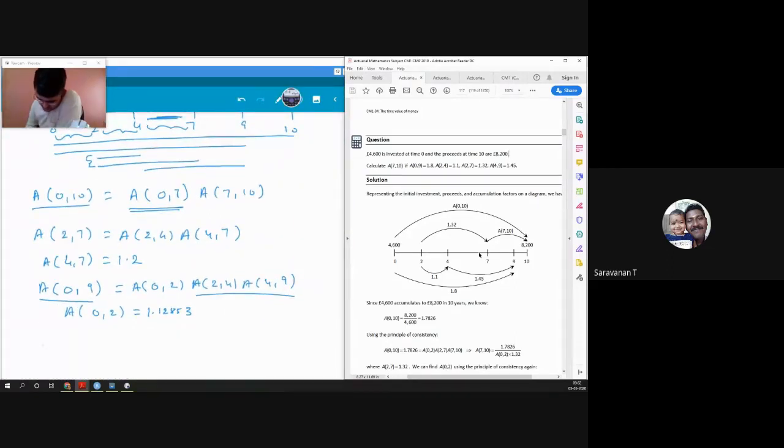So finally, we needed to find accumulation factor 0 to 7. Sorry, we needed to find 7 to 10.